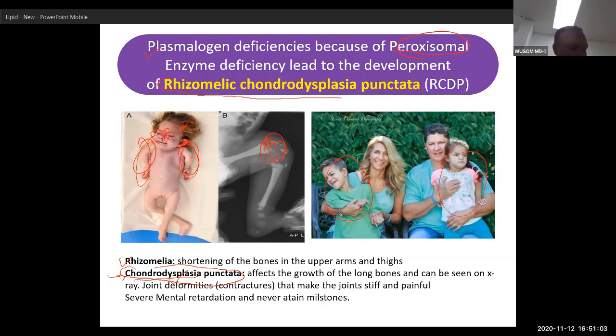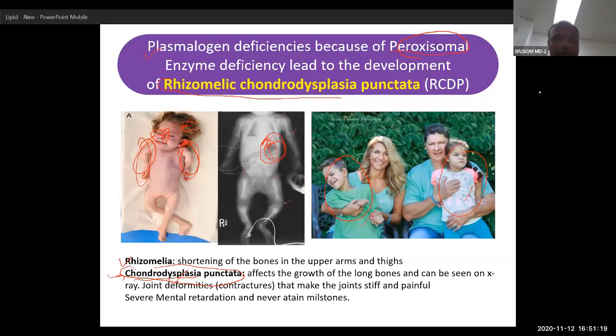These patients generally have a very severe presentation, but a few have a milder presentation and survive. So these are the survivors here, and this is a non-survivor. You can see the patient. You can see the joint here, the lack of joint, the tightening of joint. This is called joint contracture. When you fold the legs or hands, the patient feels pain. So this is contracture of joint.